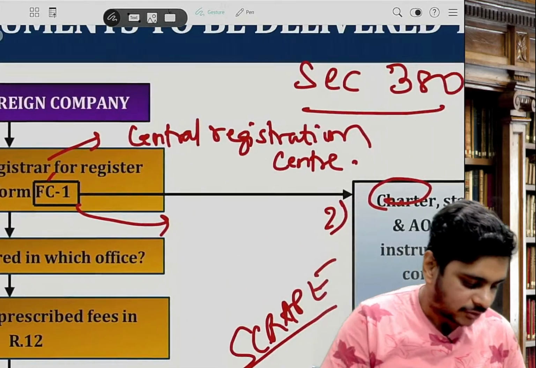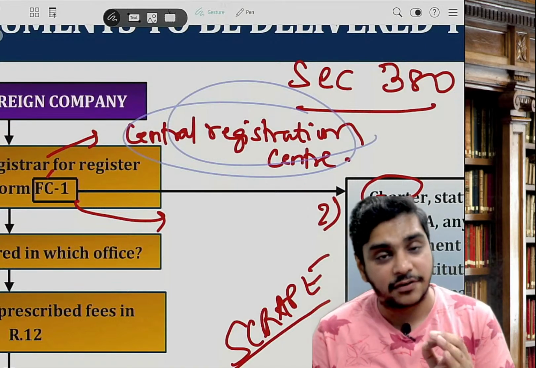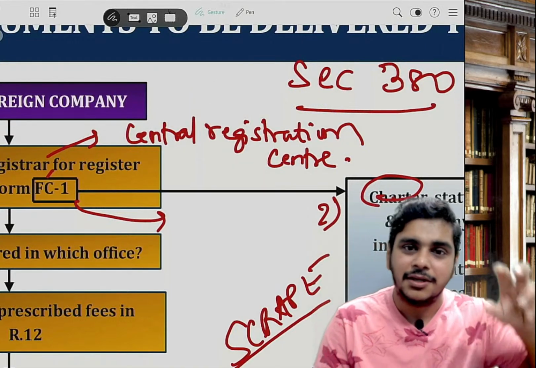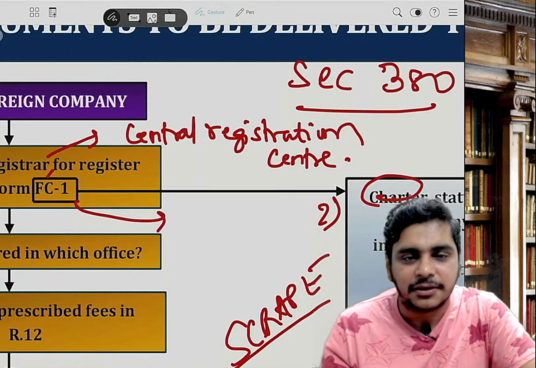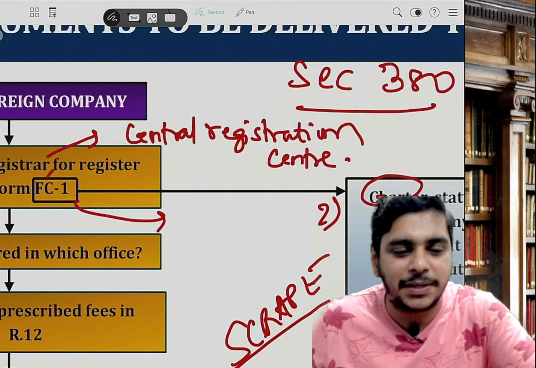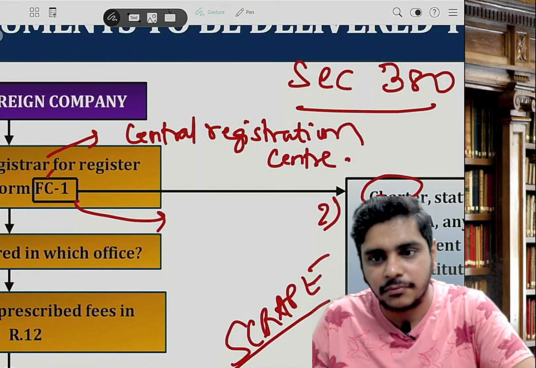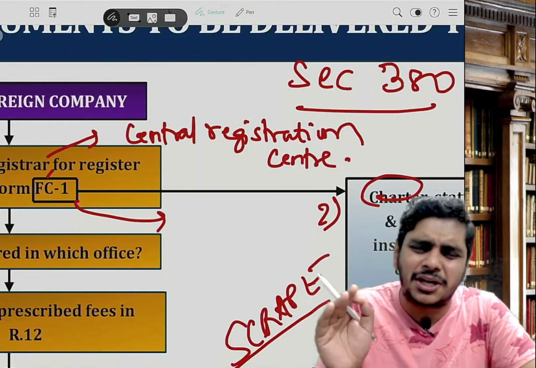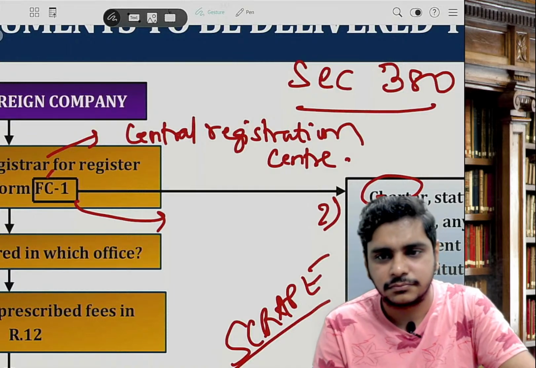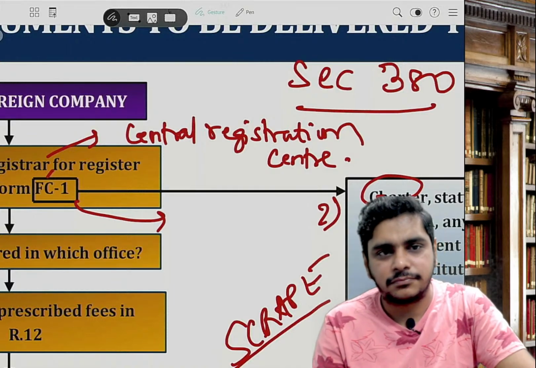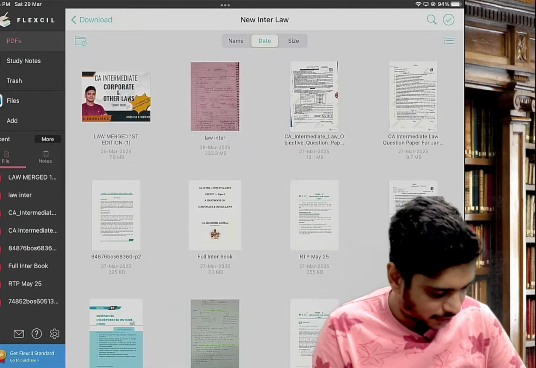You have to give it to the Central Registration Centre. So, ROC of New Delhi, comma, please add there Central Registration Centre. ROC is not amended, they have just added one word. Okay, I'll show you exactly from the RTP.